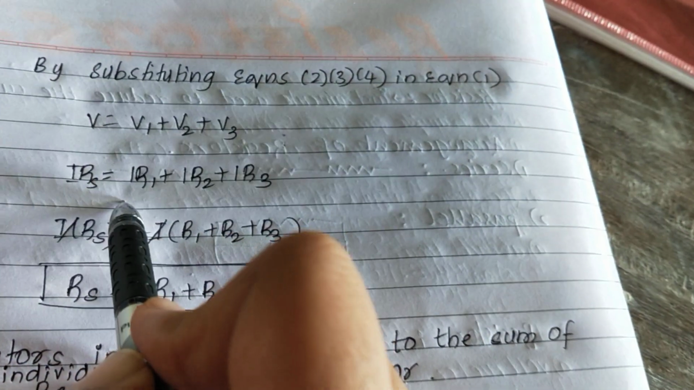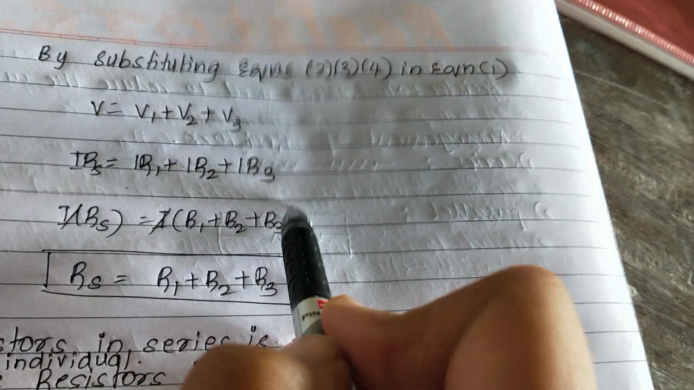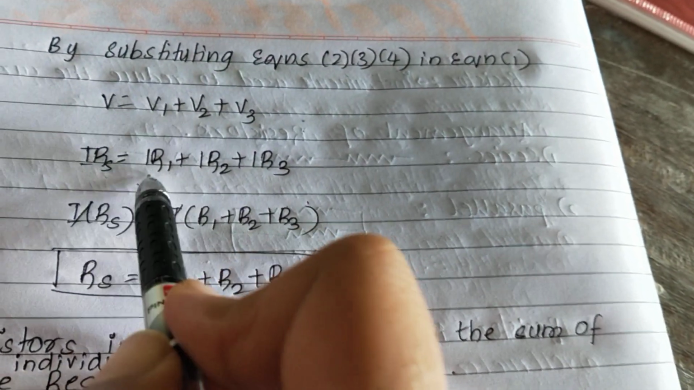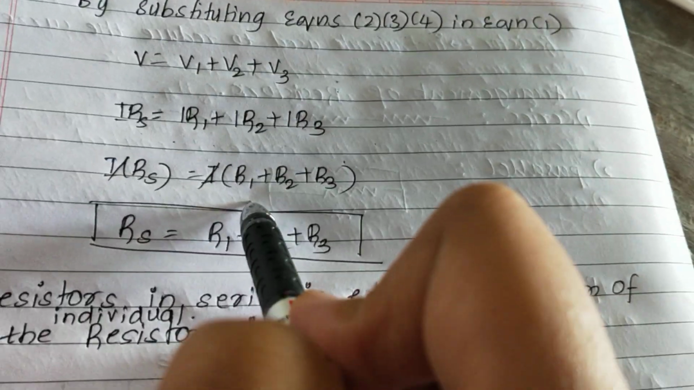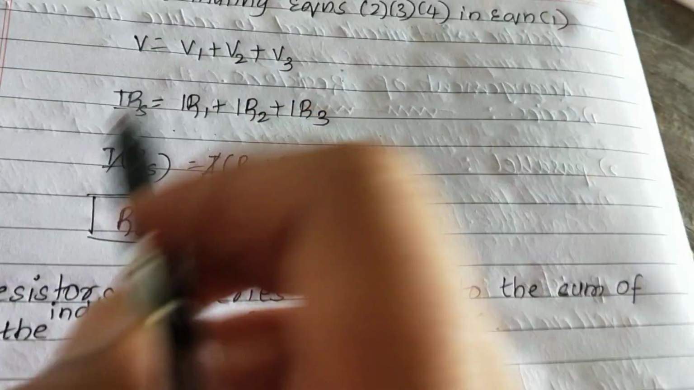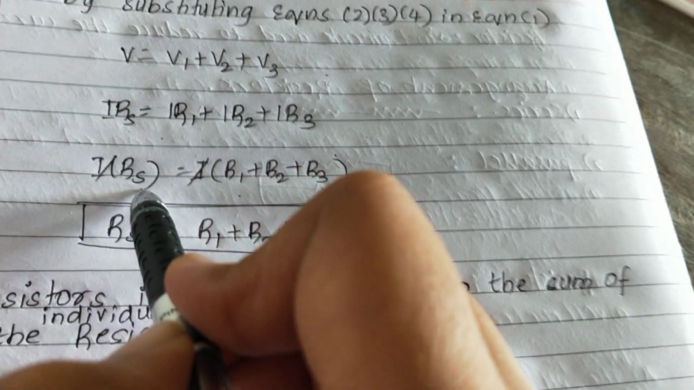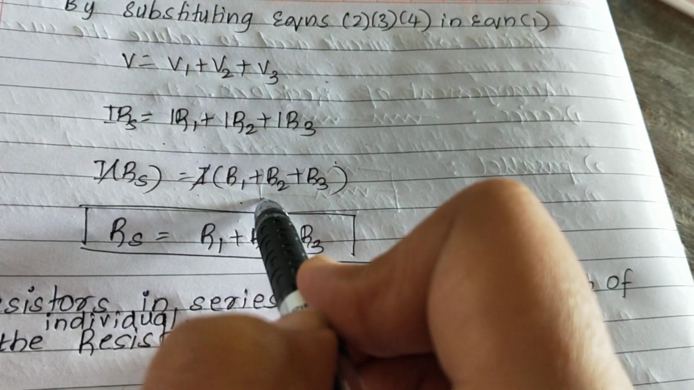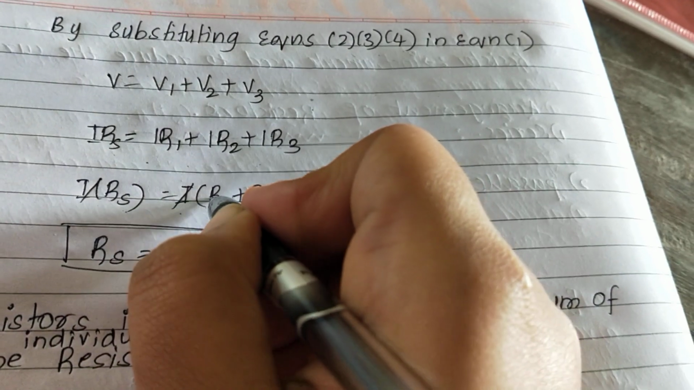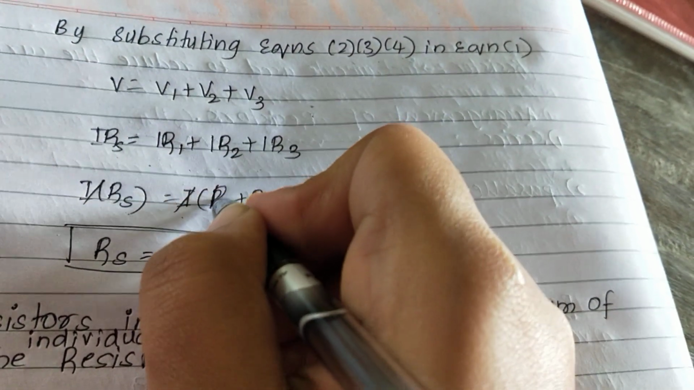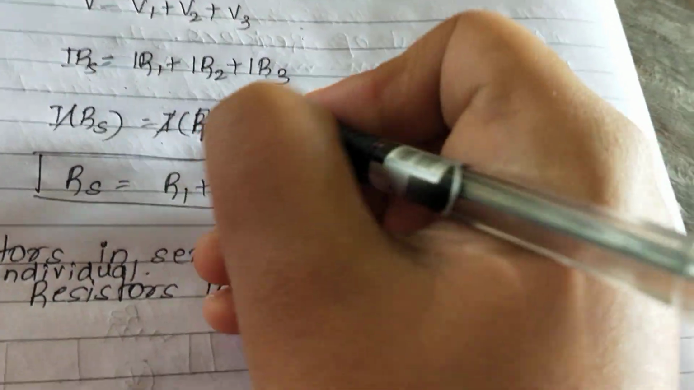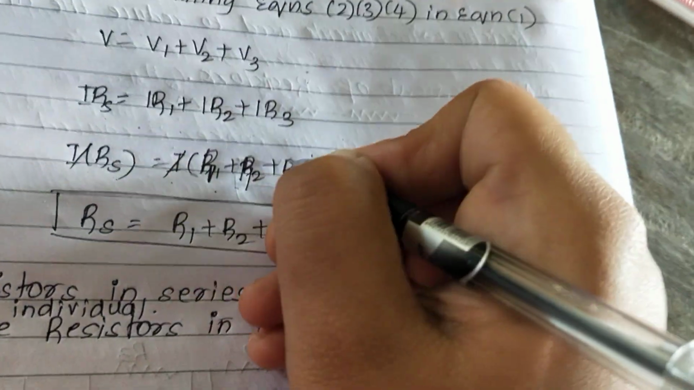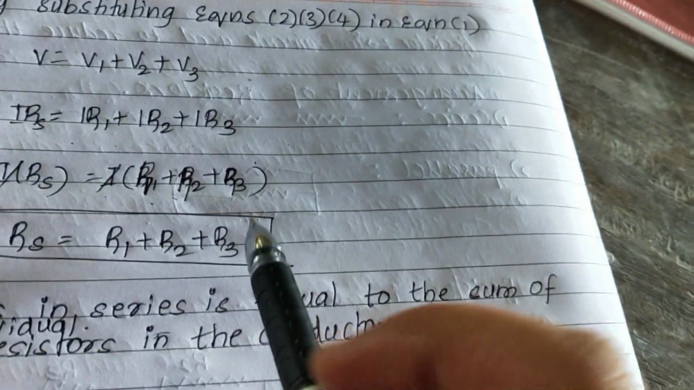When we substitute, we get IRS is equal to IR1 plus IR2 plus IR3. Taking I as common, because the current which is flowing is constant, we remain with RS is equal to R1 plus R2 plus R3.